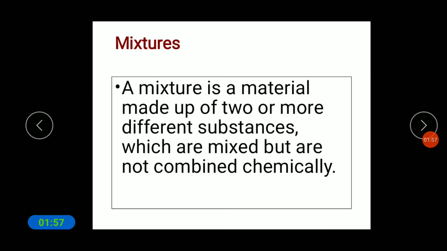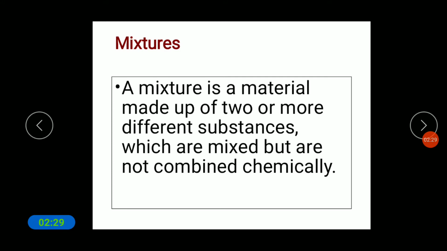So what do you mean by mixture here? See, a mixture is a material made up of two or more different substances. Mixtures are made up of two or more substances which are mixed but not combined chemically. So the two or more substances are mixed but not chemically.